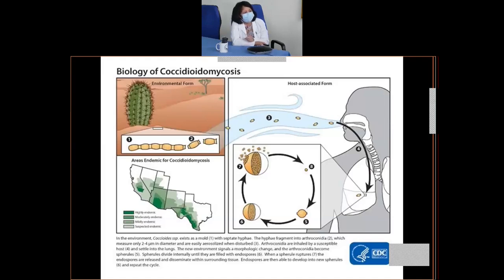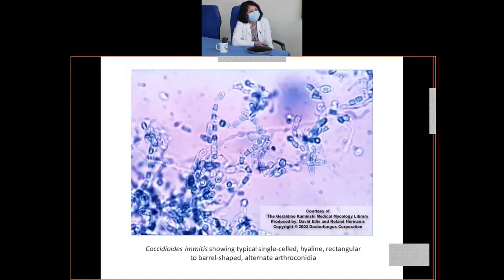Okay, some of these spherules may again affect different sites, and again continue the life cycle of development into a spherule, and finally there'll be endospores inside the spherule, and there'll be rupture of these spherules which can release these endospores. So these are the pictures of arthroconidia. Okay, this is grown at 25 degrees centigrade. They'll show the morphology of barrel-shaped arthroconidia.